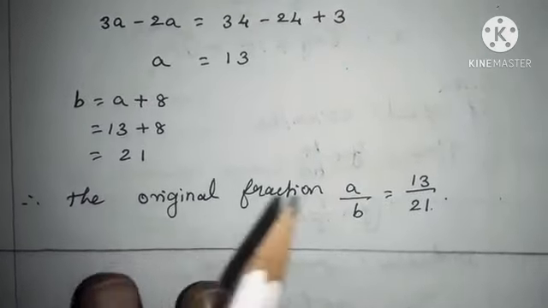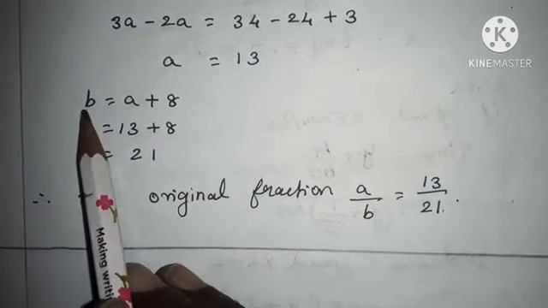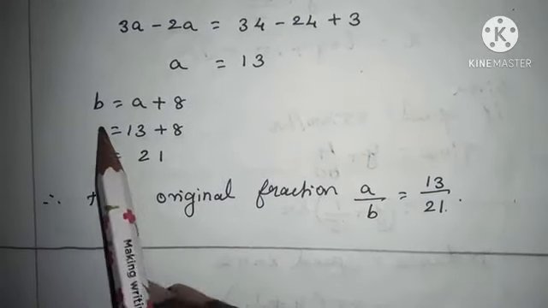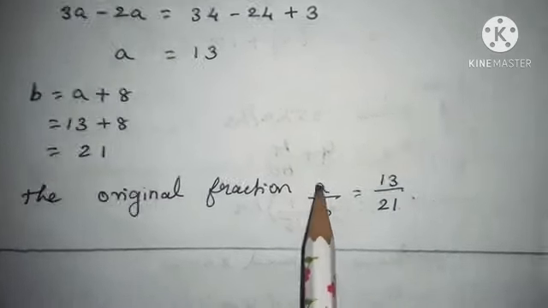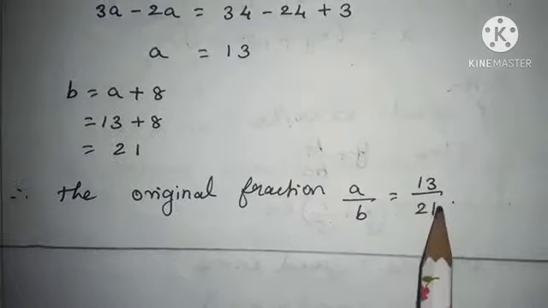Using this value a equal to 13 in equation 1, we get b equal to a plus 8. That is, the value of b is equal to 21. Therefore, the original fraction, which we took as a by b, is 13 by 21.